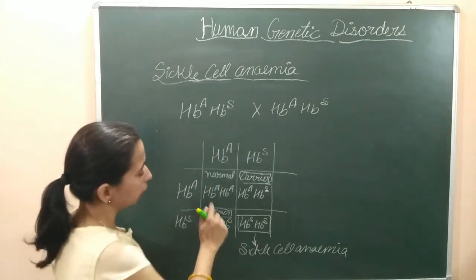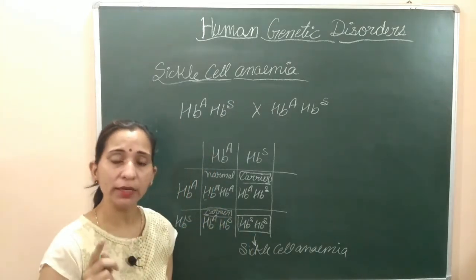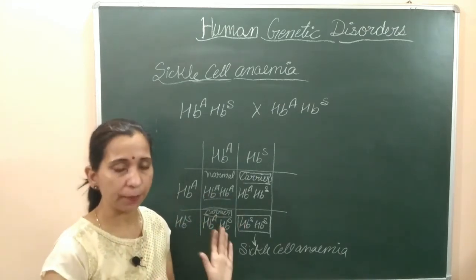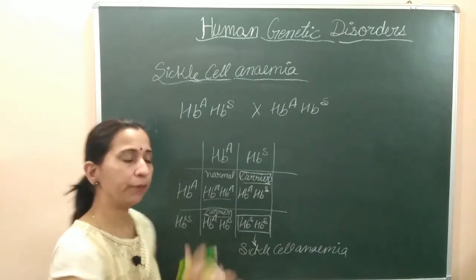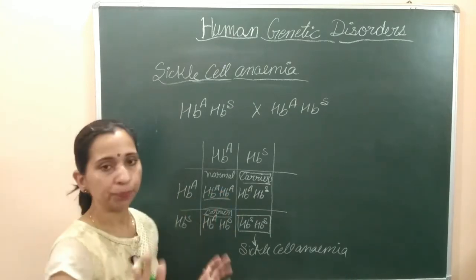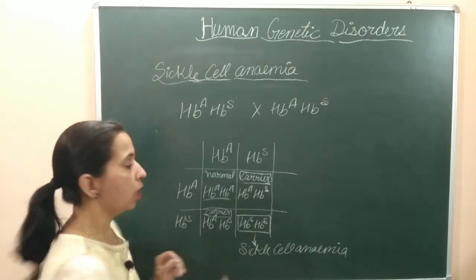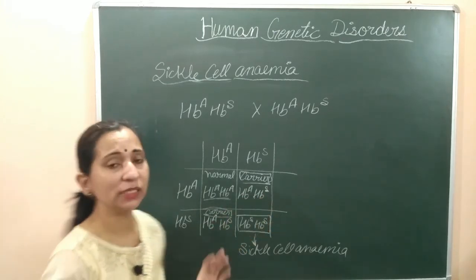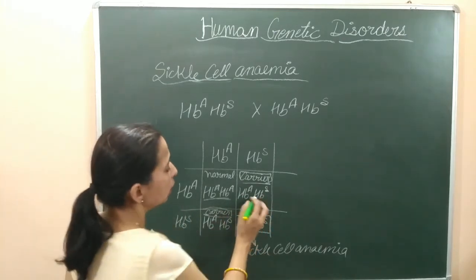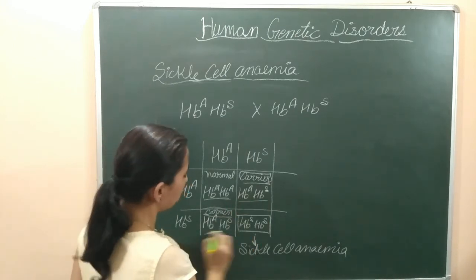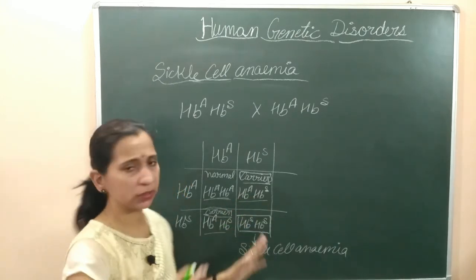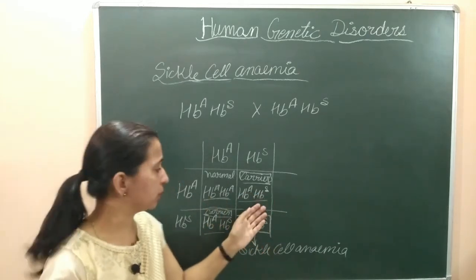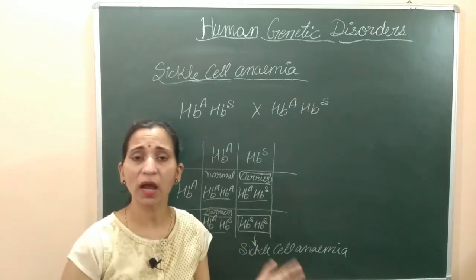In this case, if we see, the person who is carrying HbA and HbA genes is not resistant to malaria because यहाँ पे कोई भी sickle cell RBC नहीं है. These persons are normal. They are not resistant to malaria. But these two types of individuals which are carrying heterozygous condition, they are also not fully resistant to malaria. There are 50% chances. Some RBCs get affected by the Plasmodium, but some RBCs which are the sickle cell RBCs, they do not get affected by the malaria.